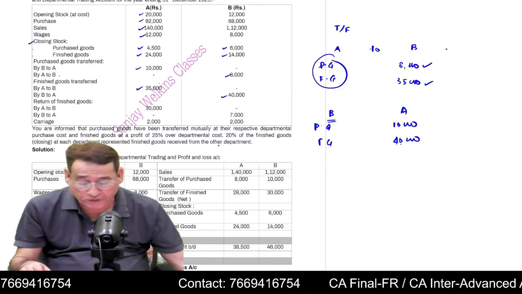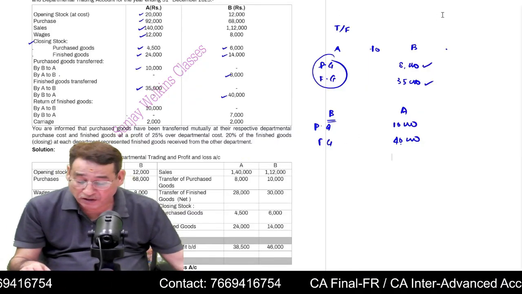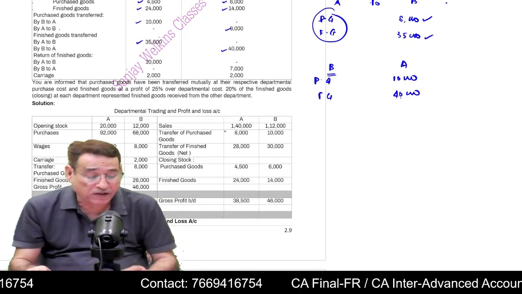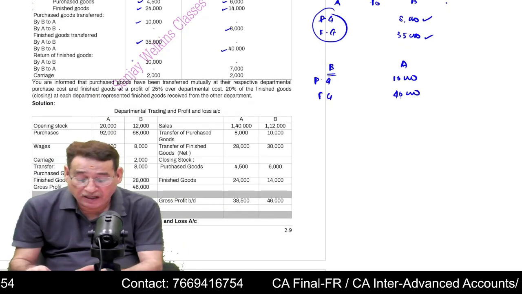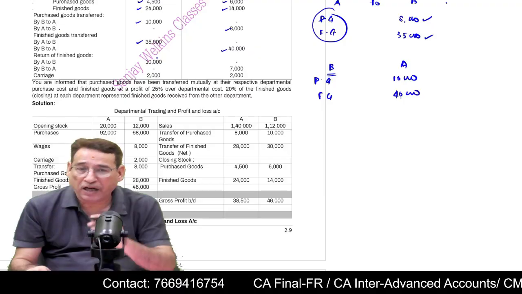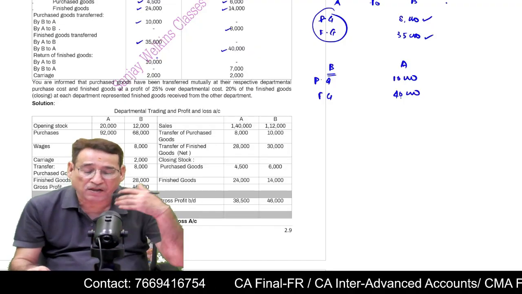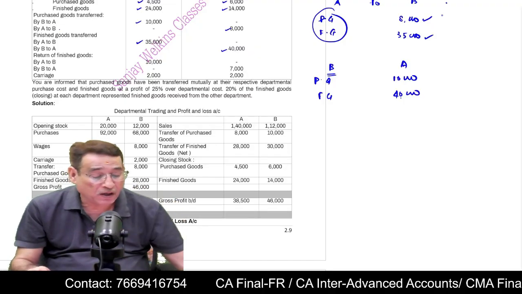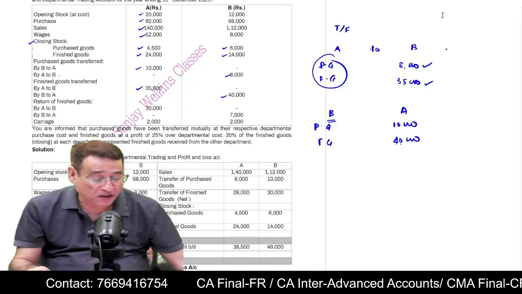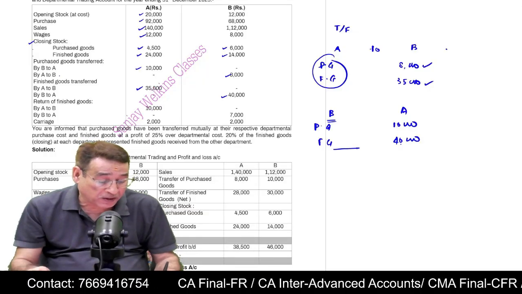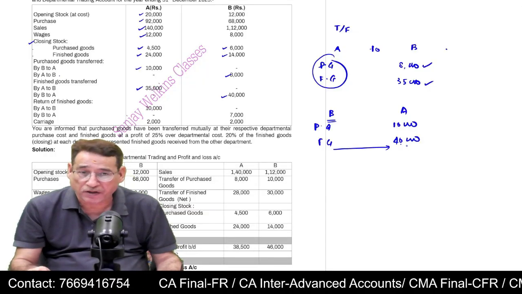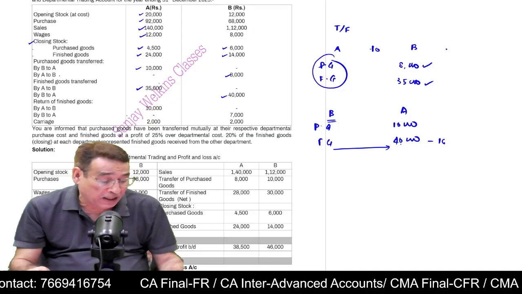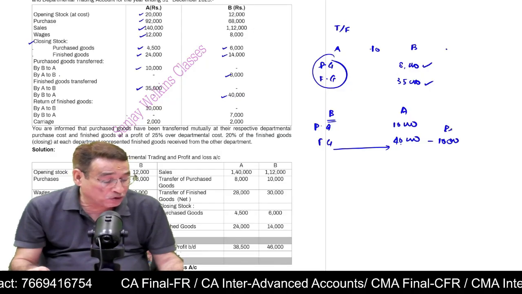But just to confuse you, in this particular question, it is also given return of finished goods by A to B, 10,000. That means Department A has returned 10,000 worth of finished goods, because finished goods transferred by B were 40,000, but out of 40,000 A has returned. So you subtract the returns.